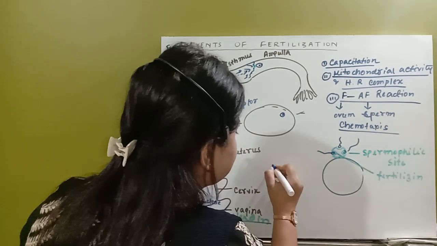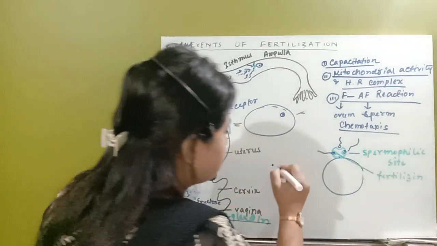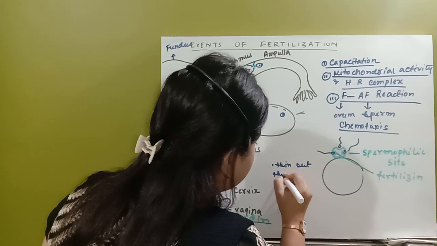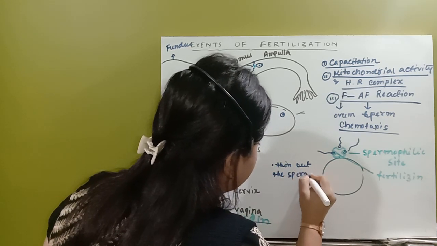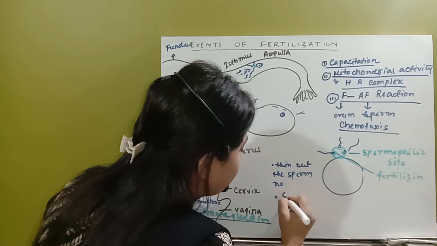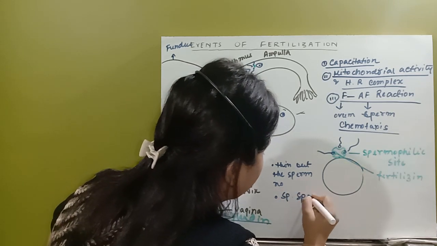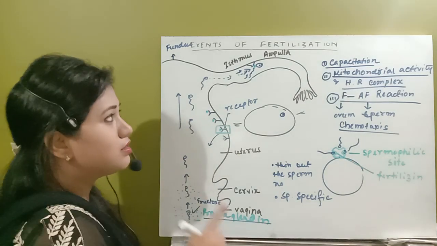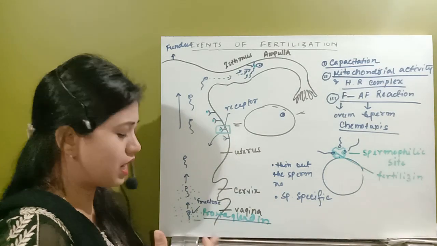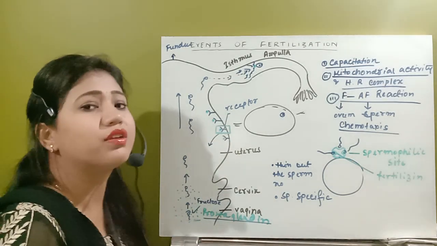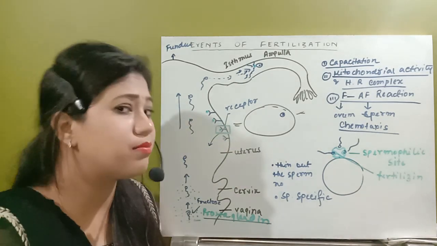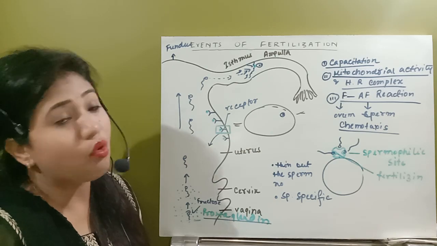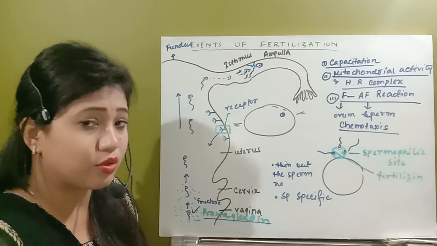So this chemotaxis is due to thinning out the sperm number. And second one, it is also very important, it is species specific. Suppose the spermatozoa of a different species enter the female tract, they will not get a chance to fertilize the human ovum.